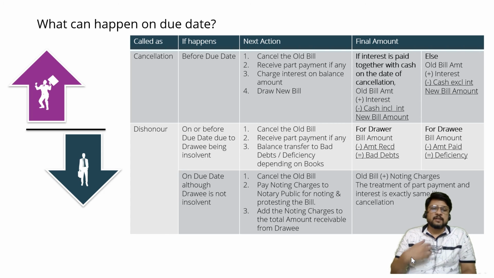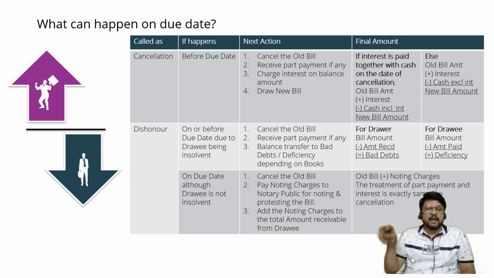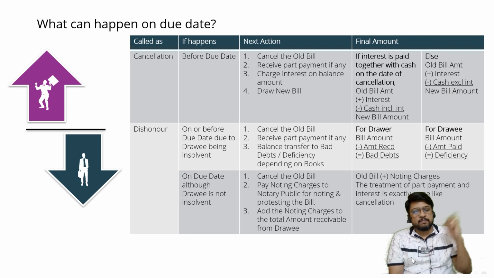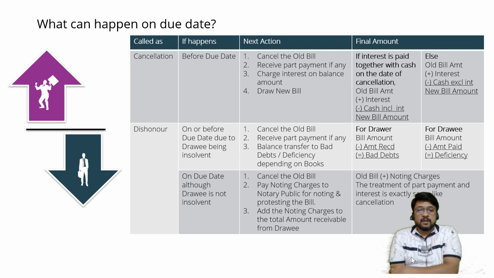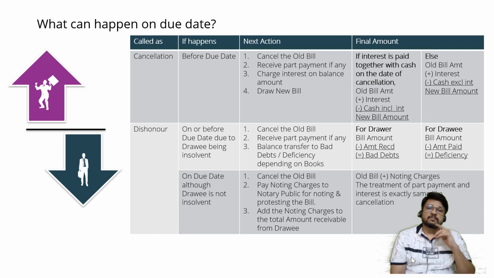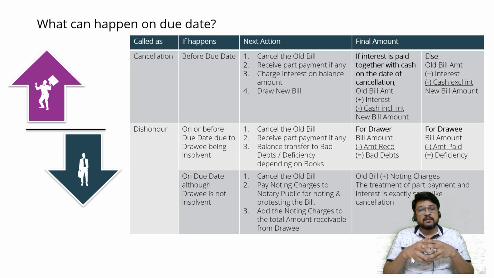So on the due date, either the drawer or the bank with whom the bill is discounted, or the bank with whom the bill is sent for collection, or the endorsee will approach the drawee and ask for payment. Drawee is not insolvent and drawee has decided not to pay. So drawee is dishonoring although he is not insolvent, and we have come to know on the due date itself that drawee is unwilling to pay.